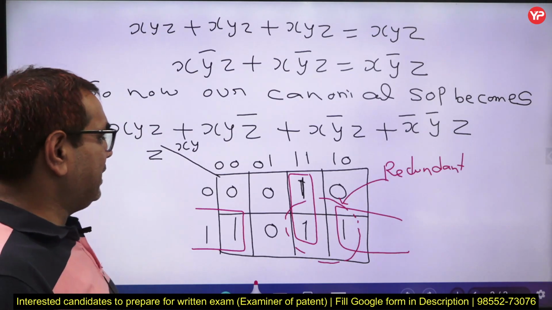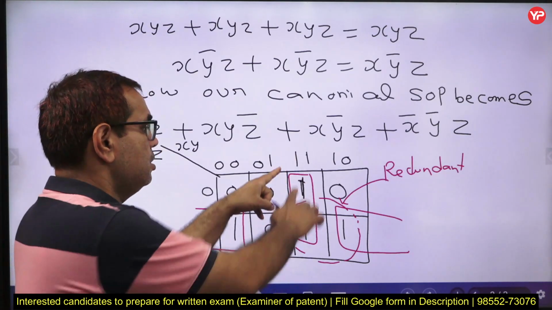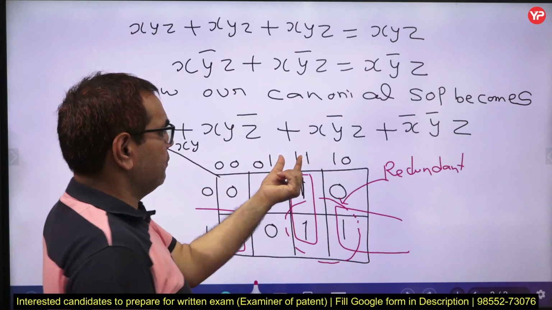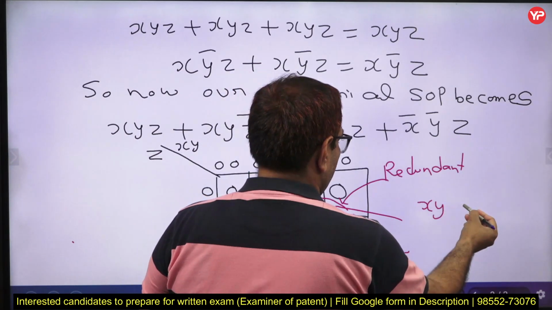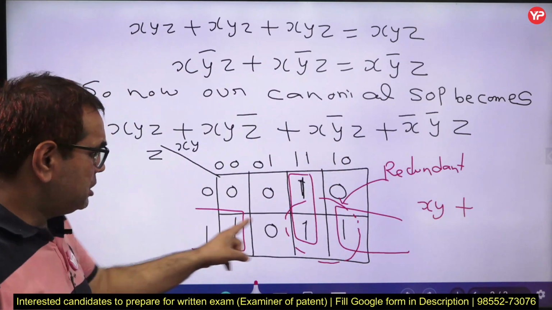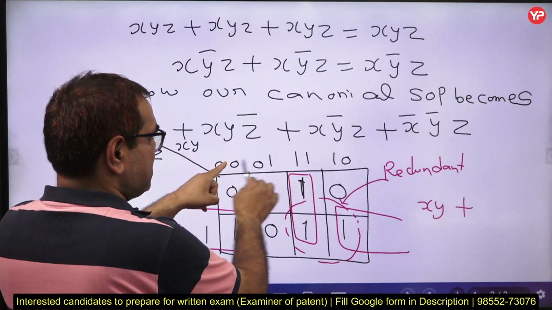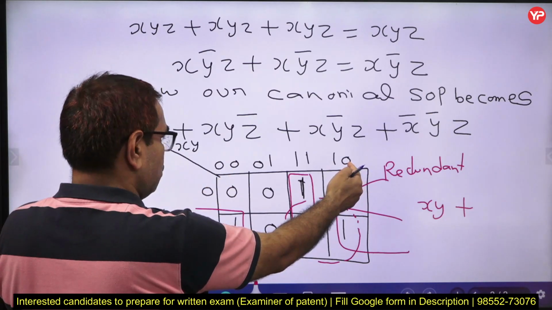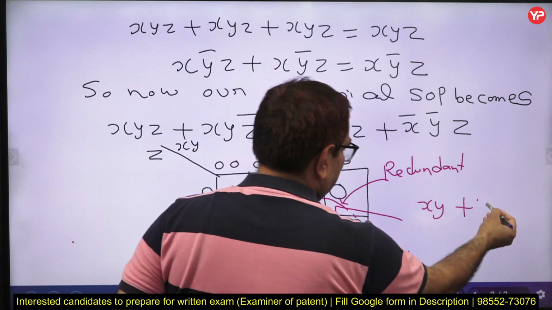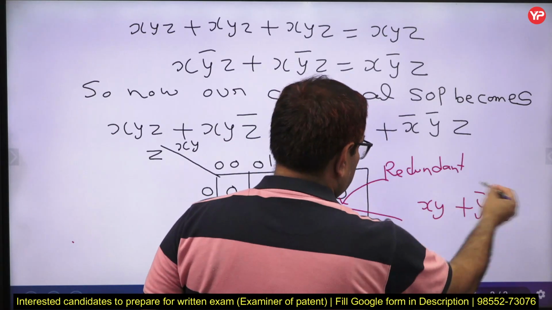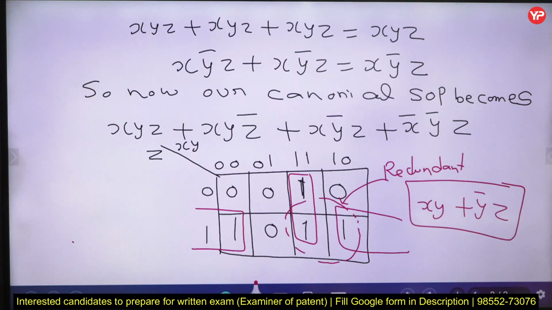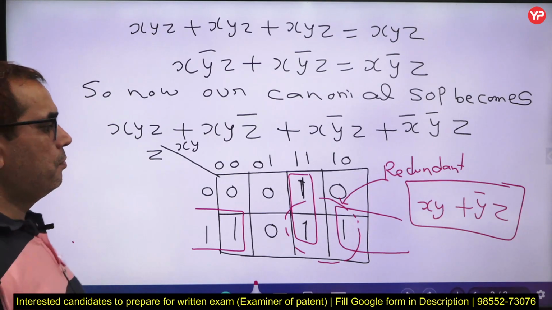Now what is the product term corresponding to this pair? 1 1 corresponds to x and y, so this gives us xy. Plus, now we have this pair. 1 here, 1 here. What is the common code? This 0 is common, that corresponds to y bar, and here 1 is common, that corresponds to z. So y bar z. So this is the minimized expression from this K-map. You can write this as your answer. This is to be done to solve this kind of problem.